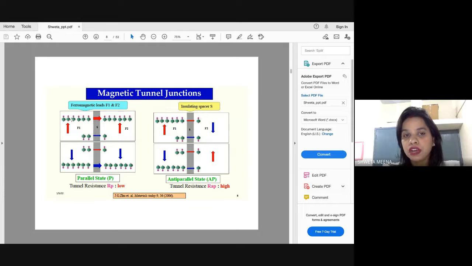Suppose the spin coming from here is oriented upwards. The moment it enters this barrier, its orientation should not change, because the moment its orientation changes, your information is lost.